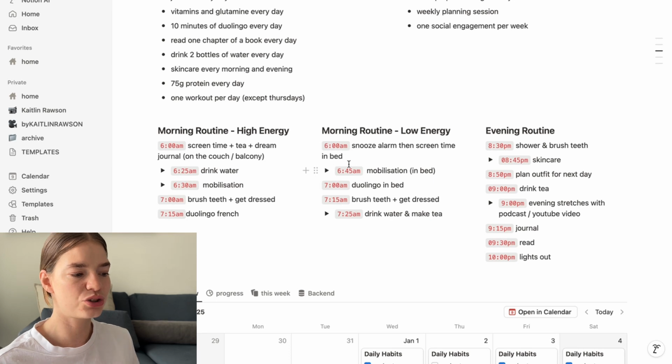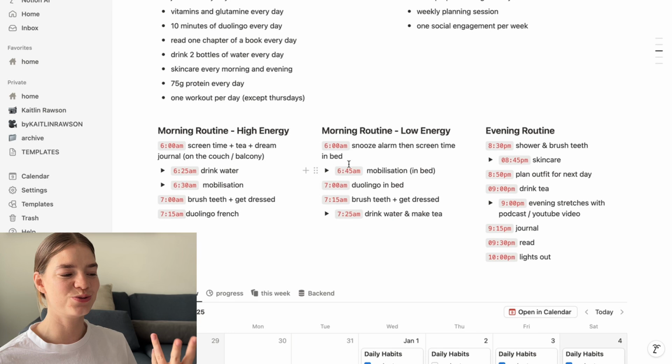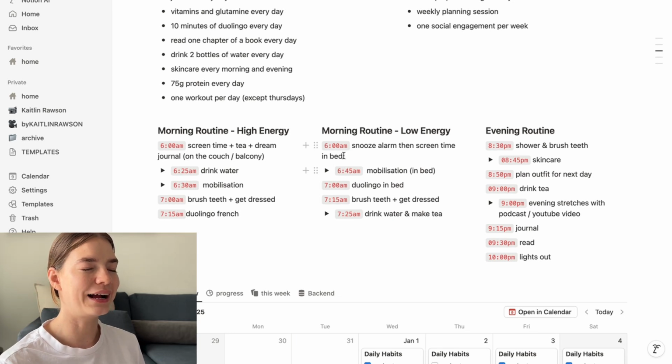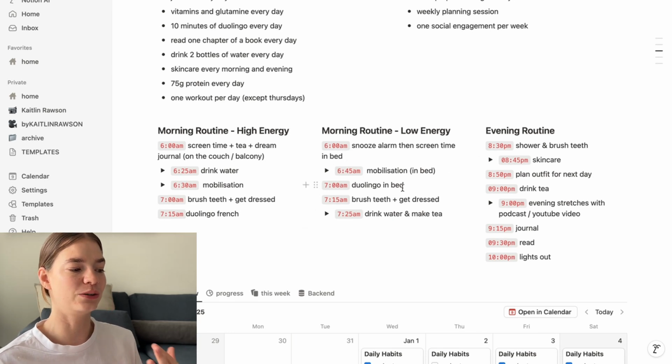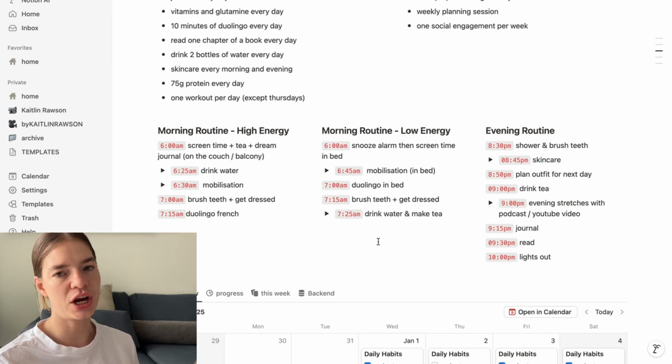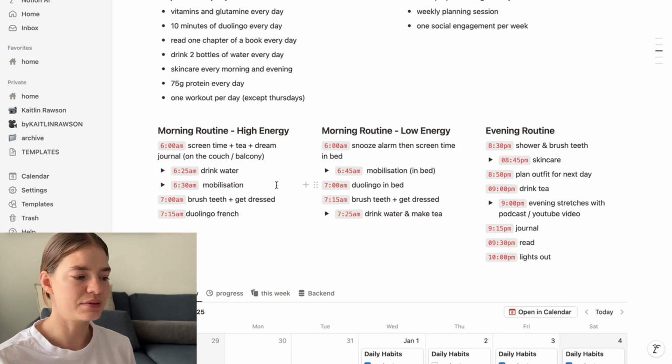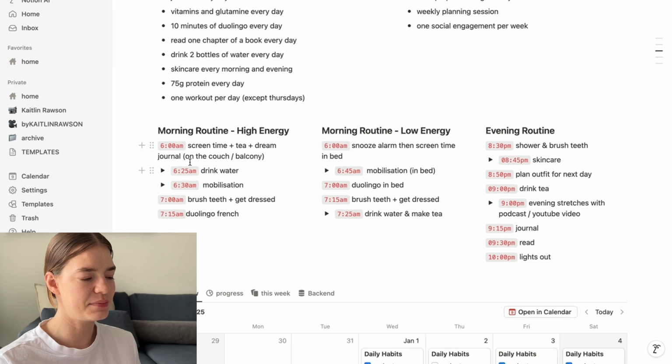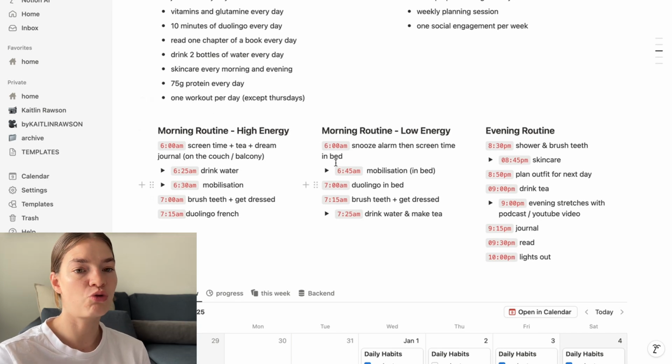I feel like I need to snooze my alarm and then have a little bit of time on my phone on my bed, adjust to the world. And then this is much more like I can stay in bed for as long as possible, but still do the things that I want to do and need to do, and still be ready by the time that I need to be ready to actually start my working day. These may change slightly in the year. I sometimes have early morning meetings that I have to be online for, so the times of this may shift, but this is generally what I'm going to try to follow.